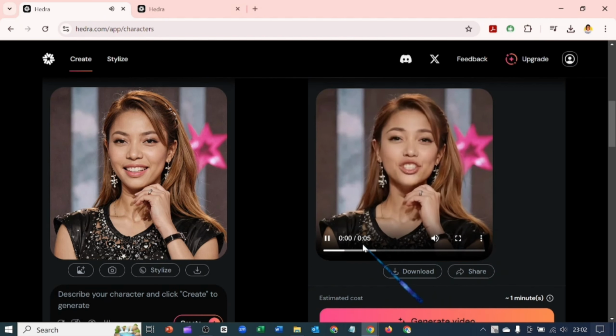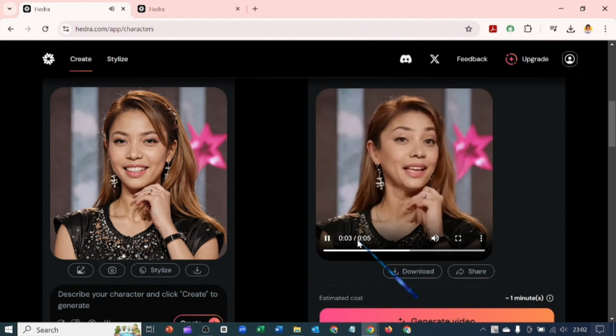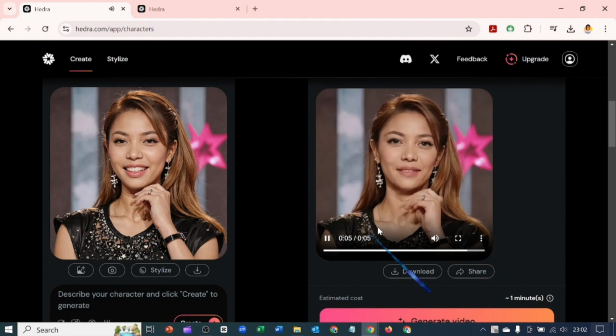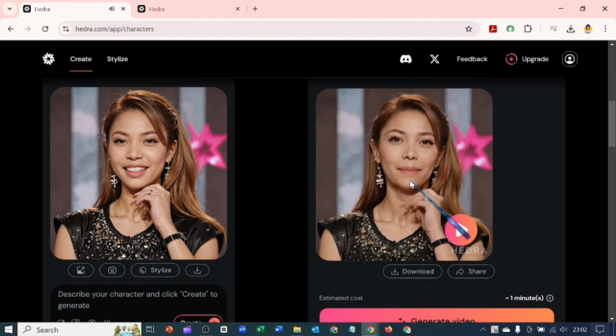Oh wow, I feel like a K-pop star. Like, I love this too. Did you see the eye blinking? Did you see everything? It's so cool. So you have to have a paid subscription to remove this watermark down here.